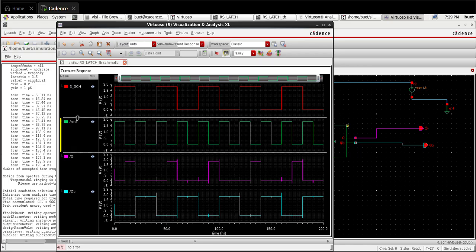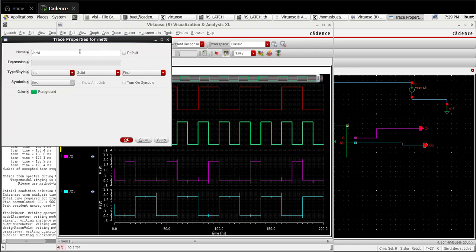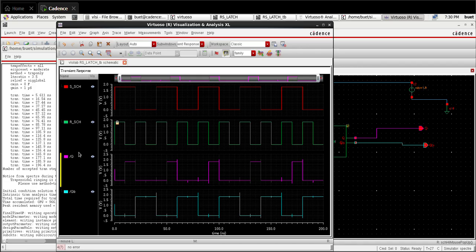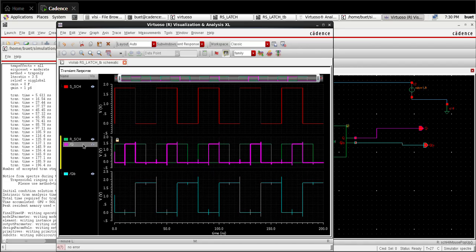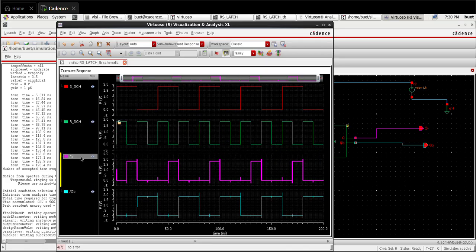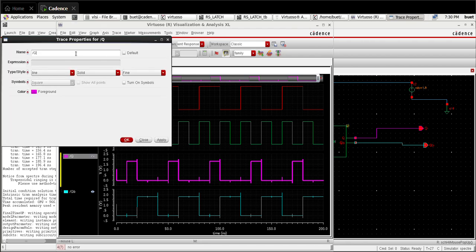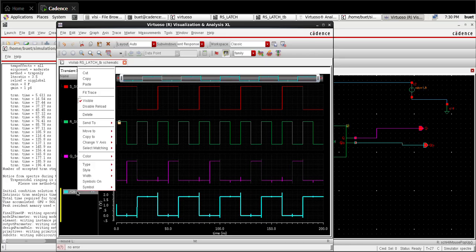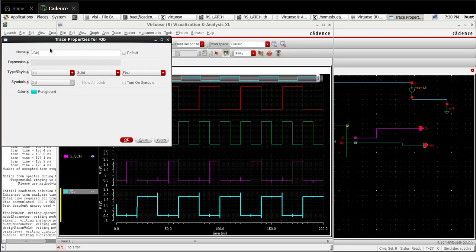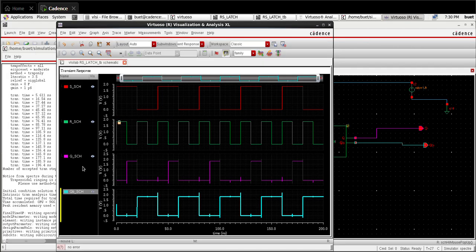First one is S and next one is R. Okay, these are the simulation results.